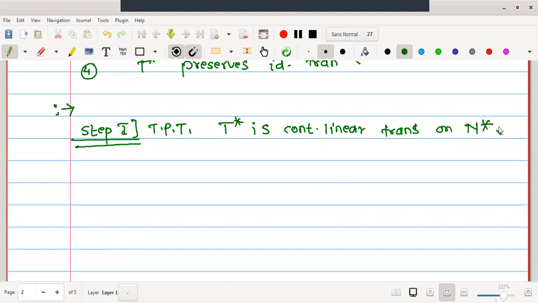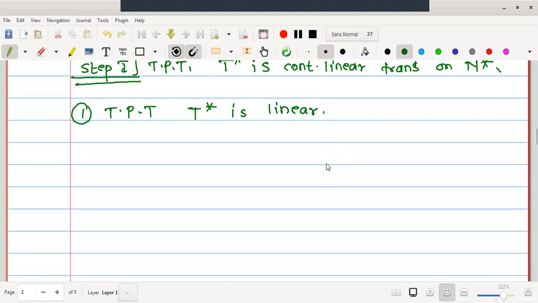Okay, we will prove linearity first. Therefore, I will mark point number 1 to prove that T star is linear. Linearity is easy to prove always. How should I prove the mapping T star is linear? We should map T star on a linear combination of the functionals, and we will prove that this T star preserves the operation. Therefore, here I will start with any two arbitrary functionals f and g in N star. Alpha, beta be any scalars.